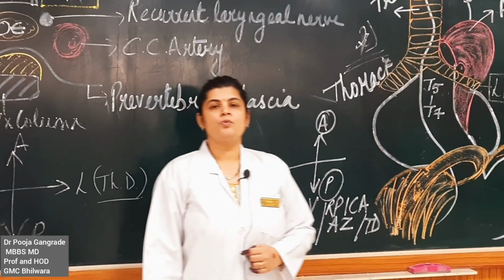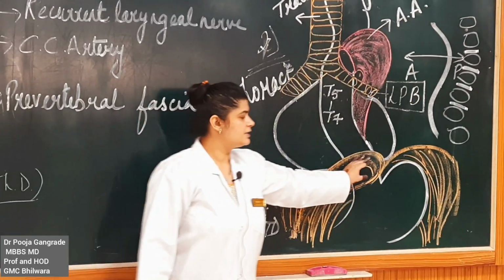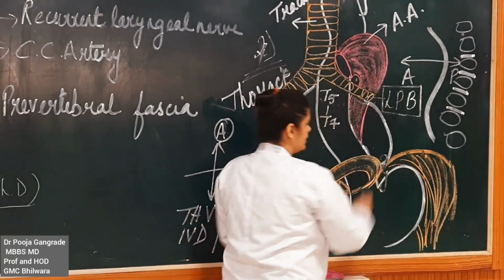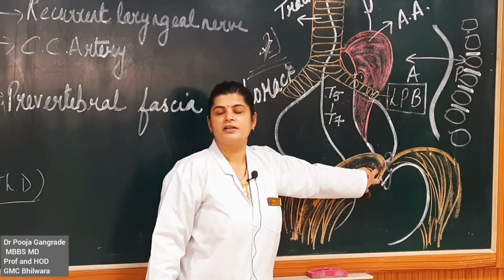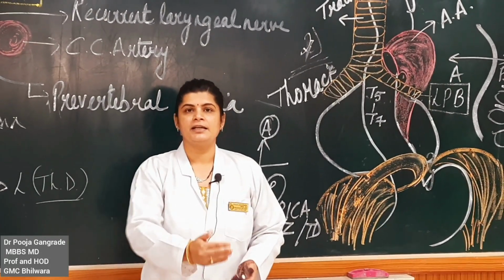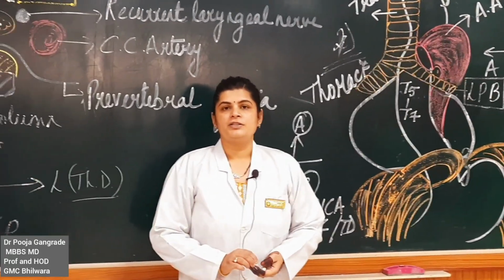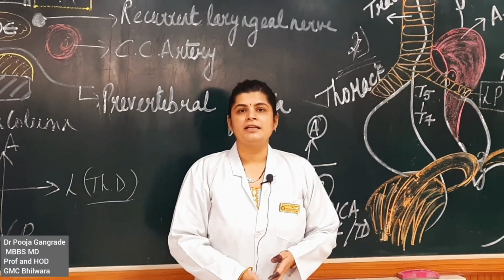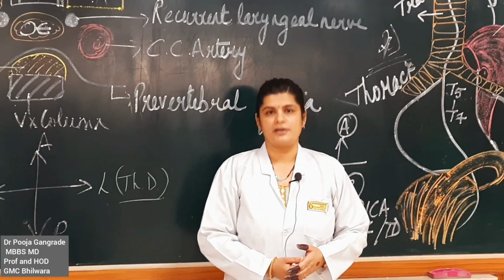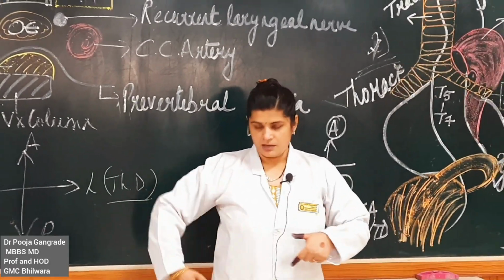Next we come down to the relations of the small abdominal part. This is the small abdominal part of the esophagus, which is around 1 to 2 centimeters. So anteriorly, in front of the esophagus is the anterior vagal trunk and the left lobe of liver, a large organ.